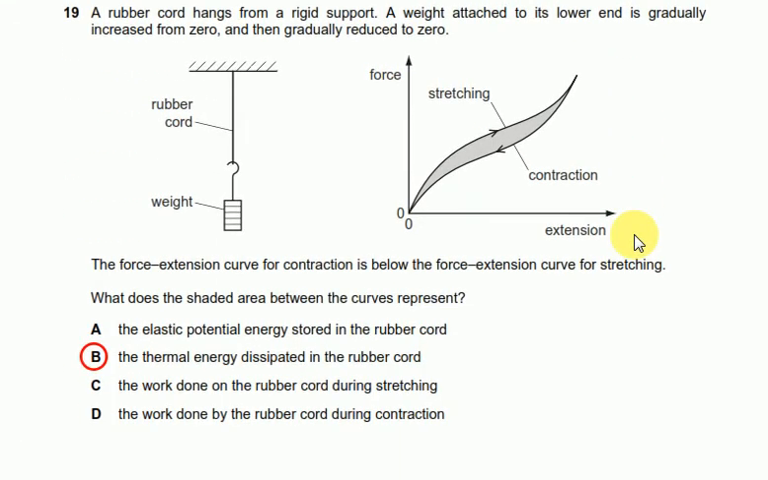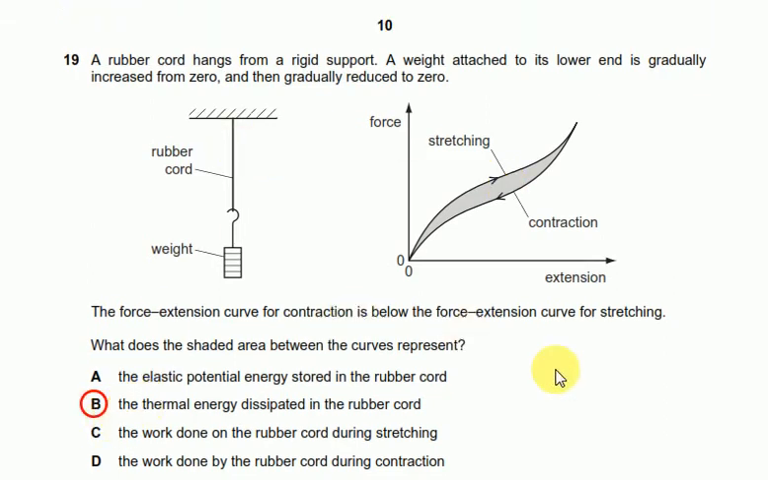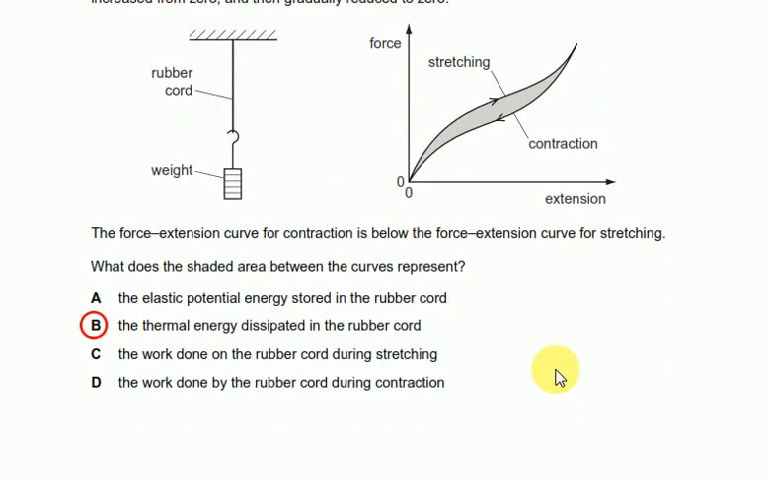Question number 19 says a rubber cord hangs from a rigid support, and a weight attached to its lower end is gradually increased from 0 and then gradually reduced to 0. The force extension curve for contraction is below the force extension curve for stretching. What does the shaded area represent? This shaded area represents the thermal energy dissipated in the cord, which you can call the hysteresis loss. So it's B. No need to spend more time on the options. It's a straightforward question.